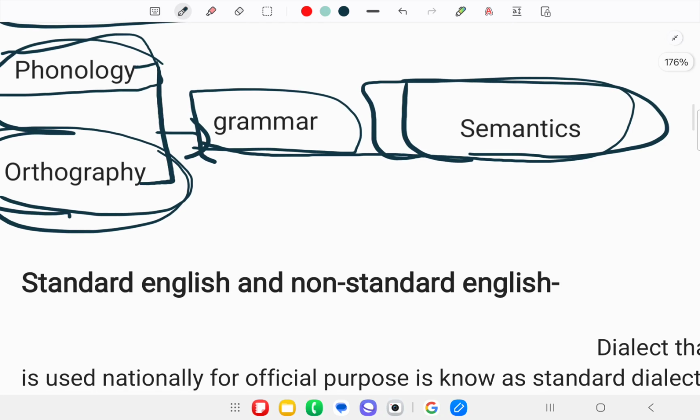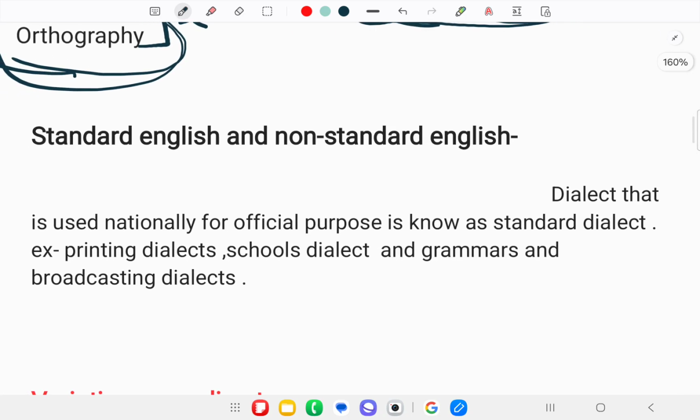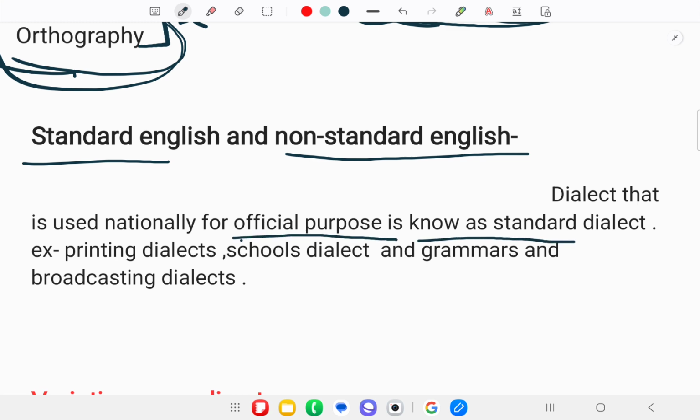Okay, next we talk about language. In grammar, there are two kinds of English: first standard English, second non-standard English. The dialect that is used nationally for official purposes is known as the standard dialect.